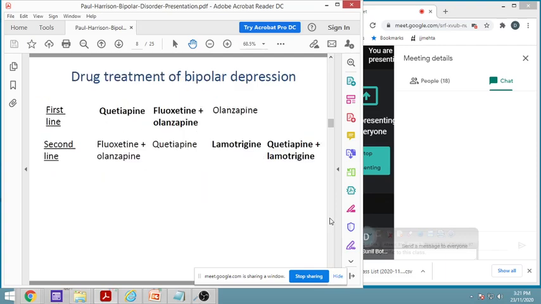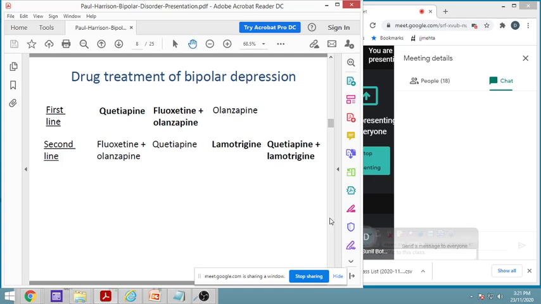So what are the drug treatments for bipolar depression? First one is quetiapine. First line is quetiapine, then it can be fluoxetine plus olanzapine, not fluoxetine alone. Okay, or olanzapine. Then second line is fluoxetine plus olanzapine. Then quetiapine, means here only the brand we are changing. Here instead of quetiapine being first line, here it becomes second.